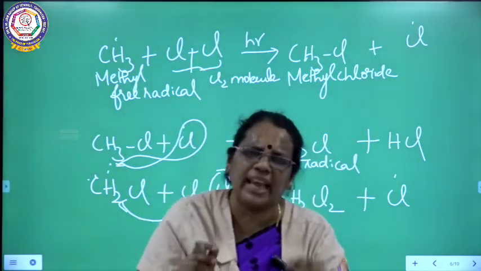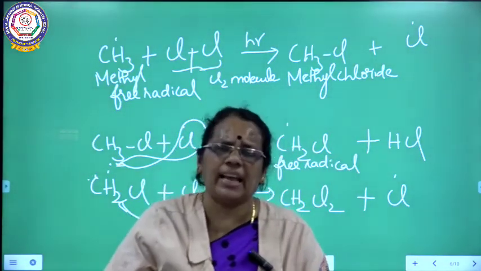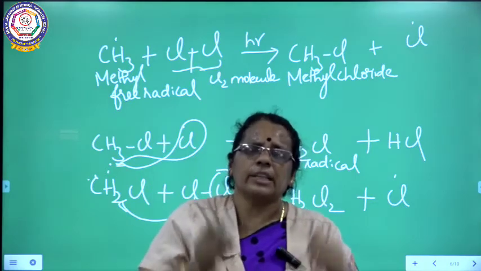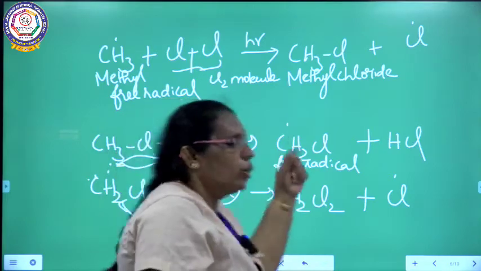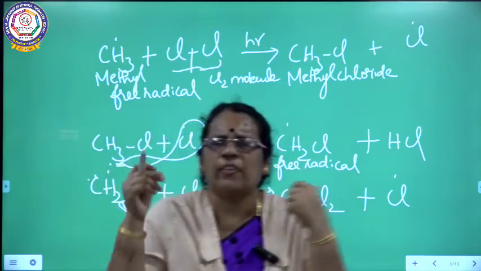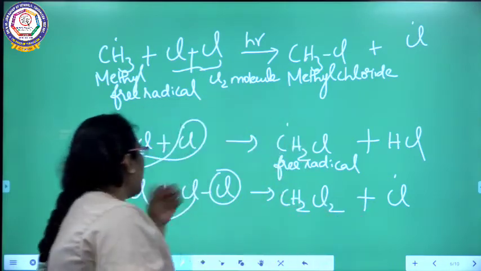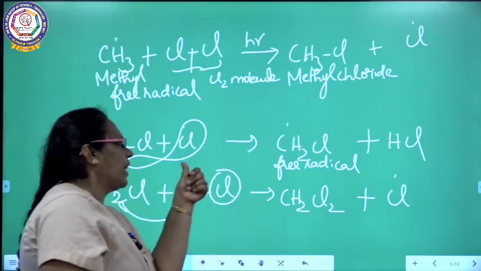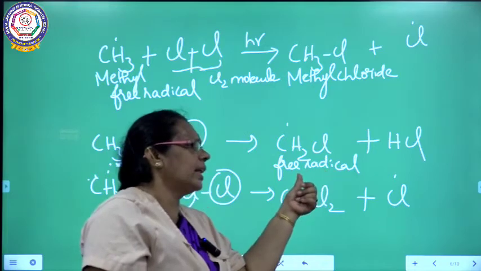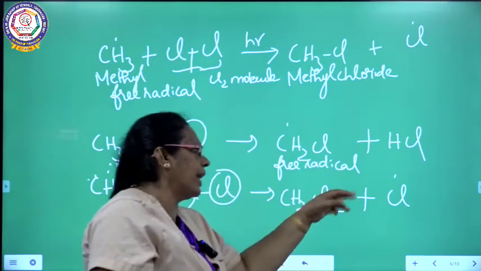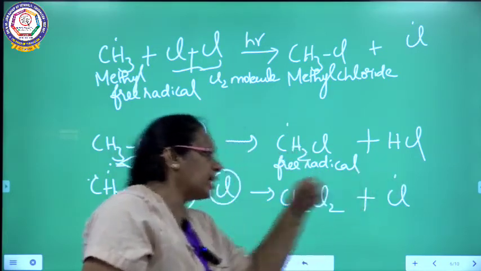So in chain propagation, I told you the free radical obtained in the previous step, the chlorine free radical, combines with methane to give methyl free radical with the liberation of HCl. This methyl free radical combines with one more molecule of chlorine, and you will be getting methyl chloride with the liberation of HCl. This methyl chloride reacts with chlorine free radical, and you will be getting the methylene chloride free radical with the liberation of HCl.